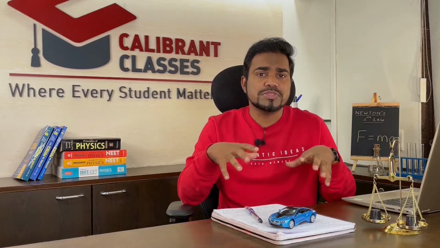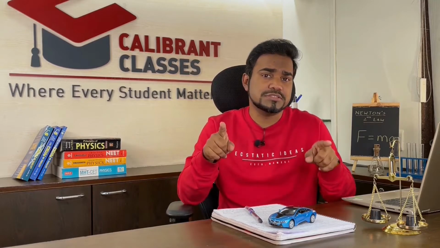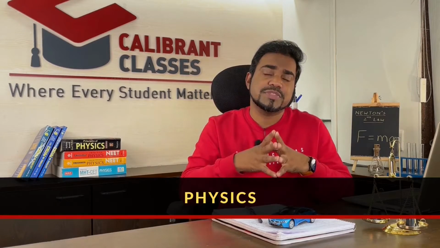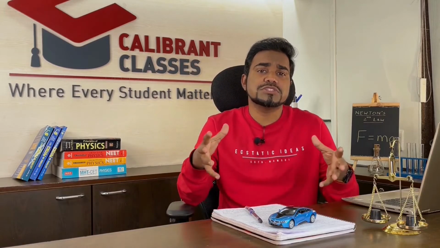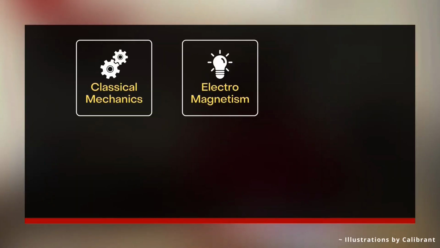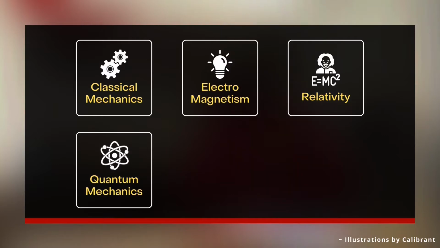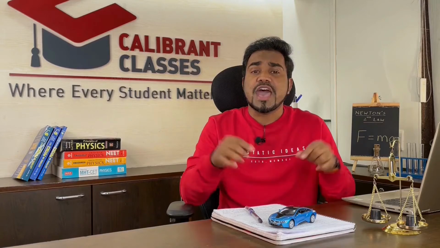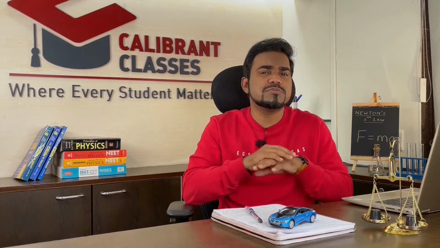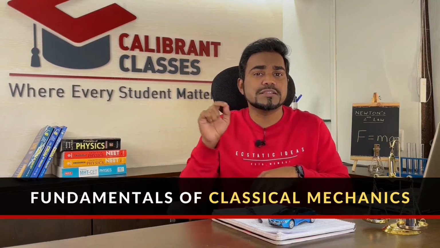And today we know that all these questions can be answered through physics. And that's why physics is known as the science of natural things. Now we have 6 branches in physics: classical mechanics, electromagnetism, relativity, quantum mechanics, optics and acoustics, and thermodynamics. And in this video, we'll be focusing on some very basic fundamentals of classical mechanics.